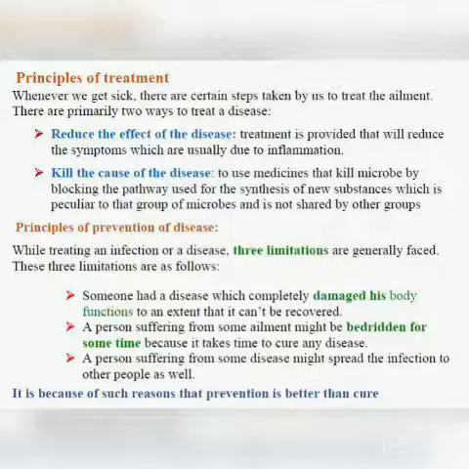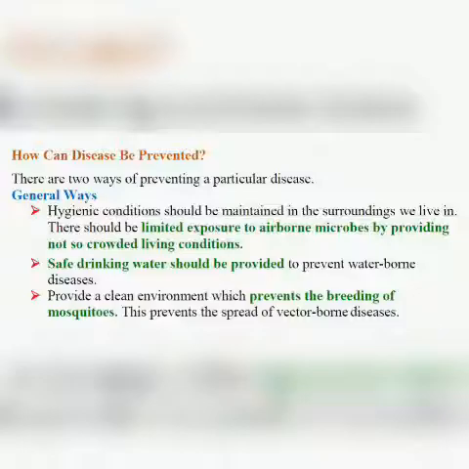Second, a person suffering from some ailment might be bedridden for some time because it takes time to cure any disease. Third, a person suffering from some disease might spread the infection to other people as well. So that is why we say that prevention is always better than cure.